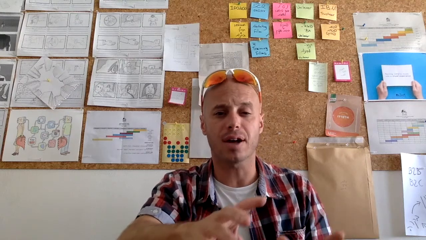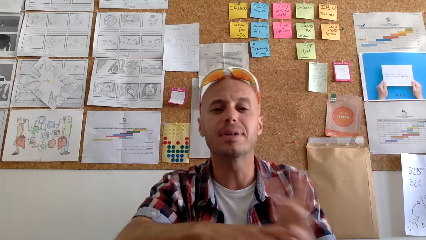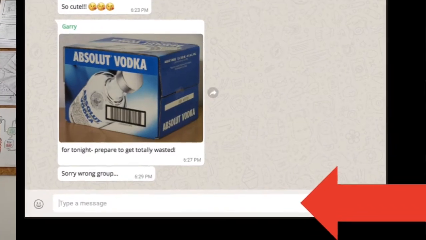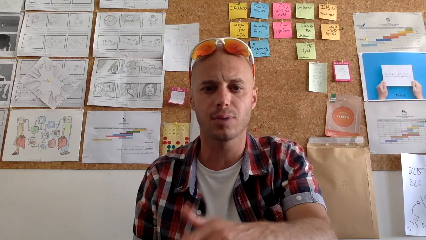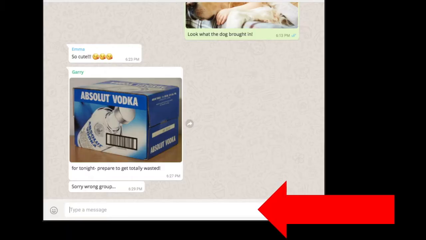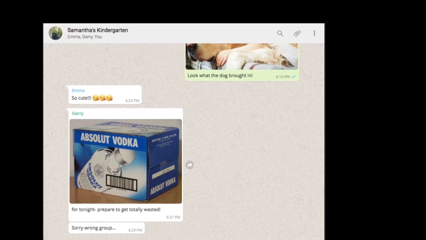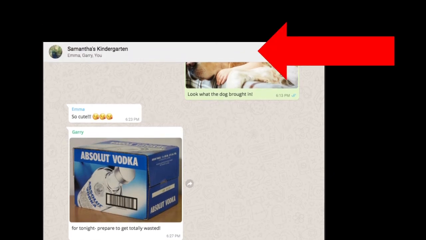So apparently there are a few things that can make you lose track of which conversation you're on. But that's not the real reason why this is happening. Or maybe that's just part of the reason. The real reason is this message box. So WhatsApp provides us with a context, but that context is too far away for us to see. When we're typing a message, whether it's on mobile devices or WhatsApp web, we're looking at this box. And we're not seeing the context of the conversation.